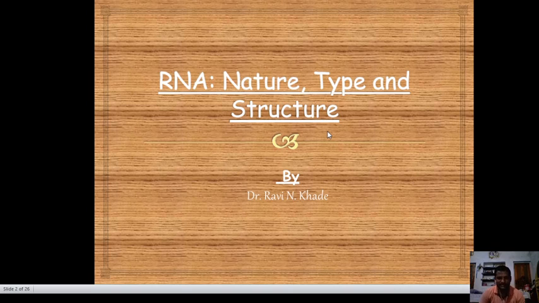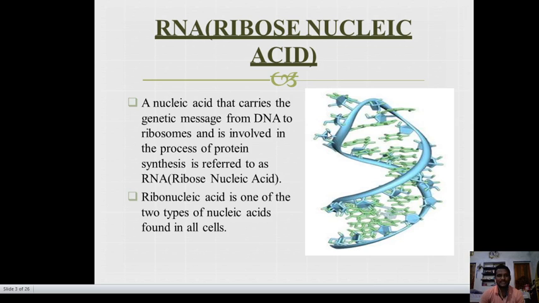Today we are going to discuss RNA: the chemistry of RNA, its nature, types and structure. We will discuss this in detail in this video lecture. First of all, what is RNA? RNA means ribonucleic acid. What is the main function of RNA? It carries the genetic message from DNA to the ribosome, and it is involved in the process of protein synthesis. This is the main function of ribonucleic acid.